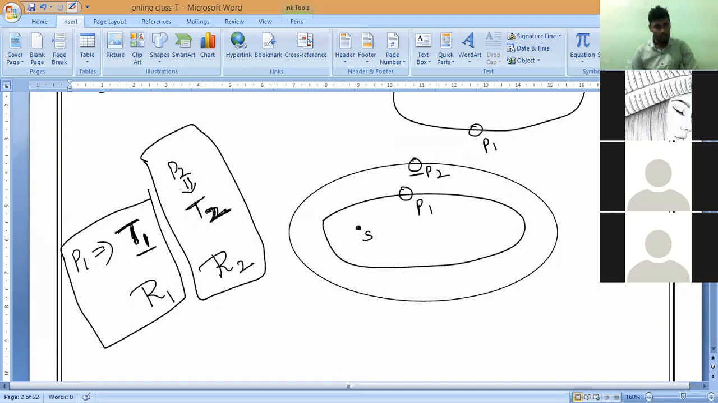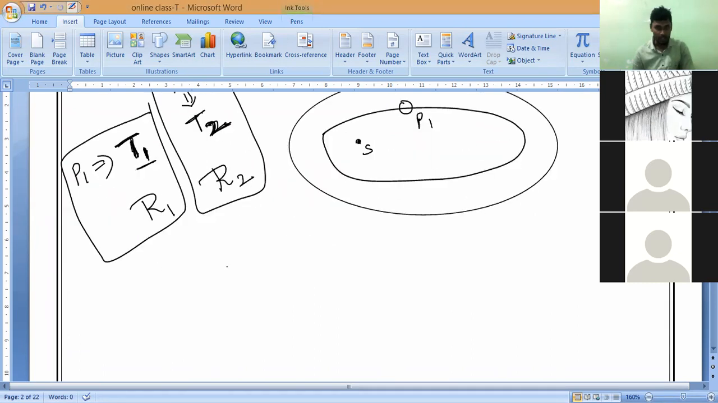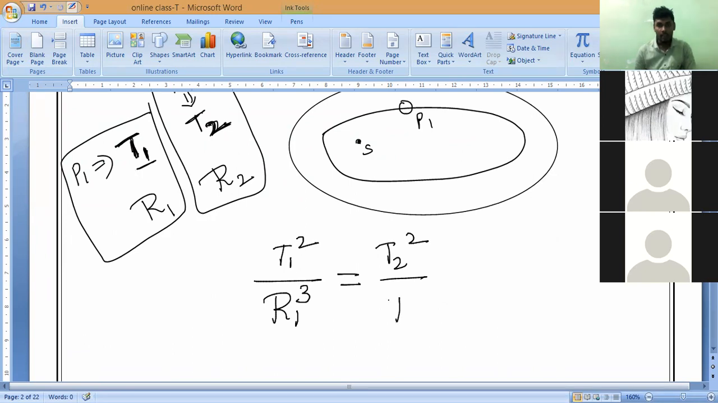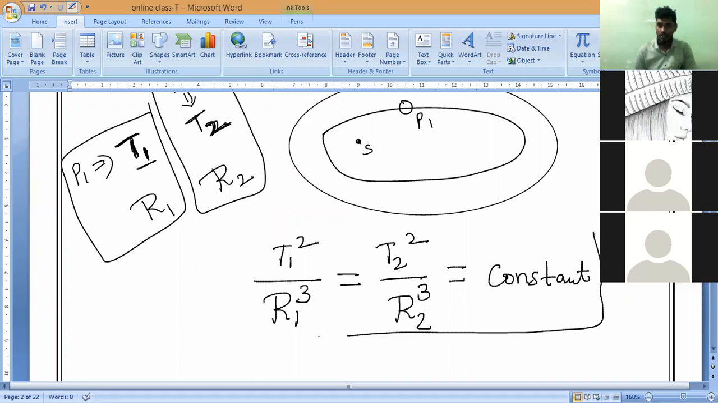So in this case, listen very carefully: the square of the time period and the cube of the average radius, if you take the ratio, will always equal a constant. So for planet 1, T1 squared divided by R1 cubed equals T2 squared divided by R2 cubed, which equals a constant.